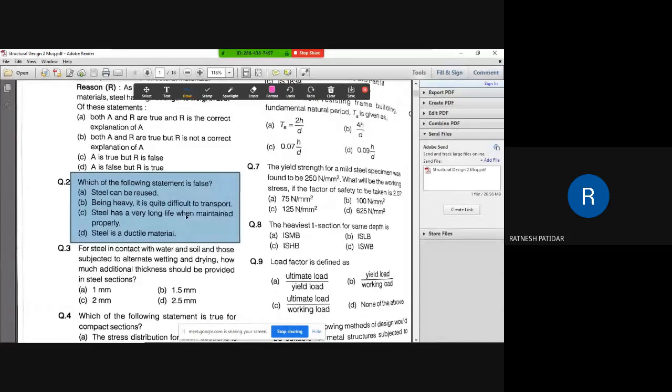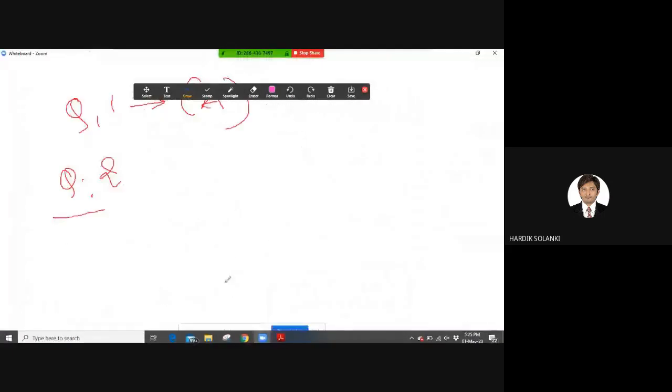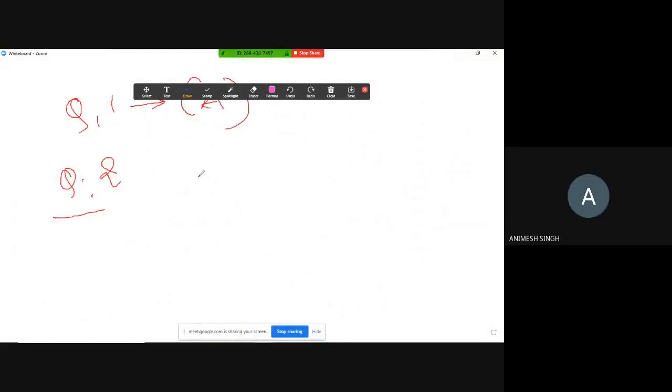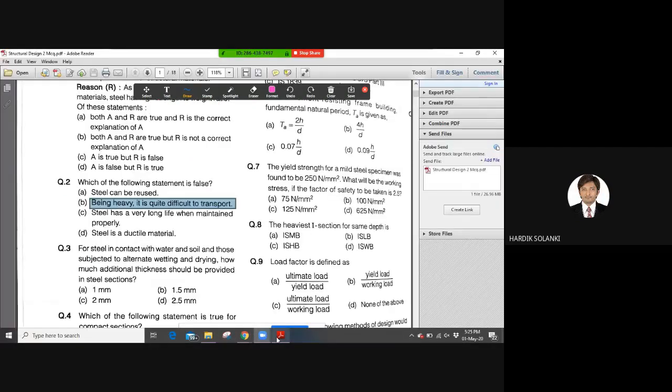B, right? Being heavy, it is quite difficult to transport. So for question number 2, the correct answer is B. It is not heavy because we are having slender sections. So sections are not as heavy. Coming back to question number 3. What is question number 3? Let's see.